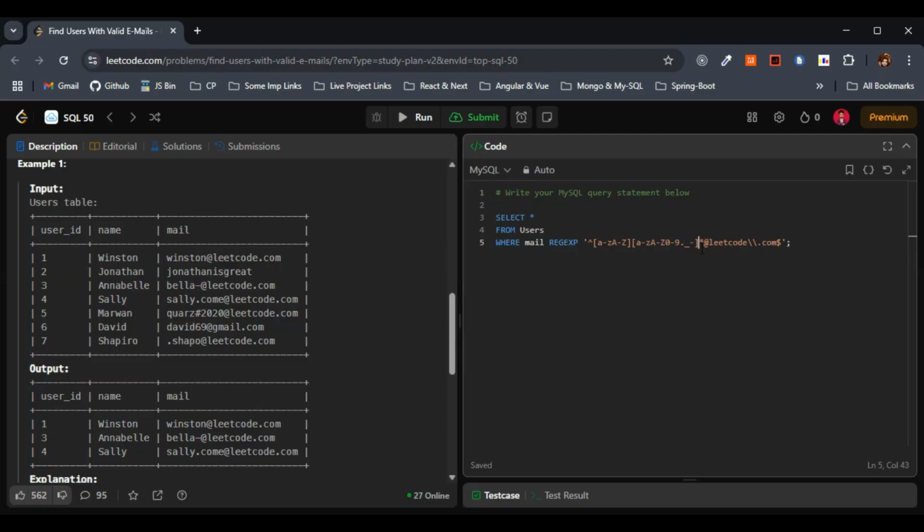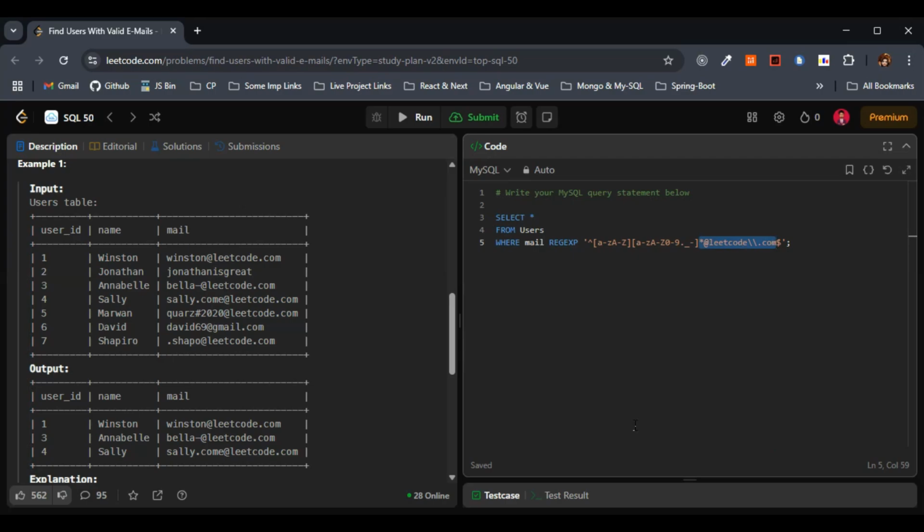So this one, at the rate of leetcode, slash dot com, whatever we have given here, ensures that the domain is exactly @leetcode.com at the end. They have clearly mentioned the domain has to end with @leetcode.com. This is the reason we ignore David69@gmail.com here, right? So the domain has to end with @leetcode.com strictly. That is why we have used this regular expression.